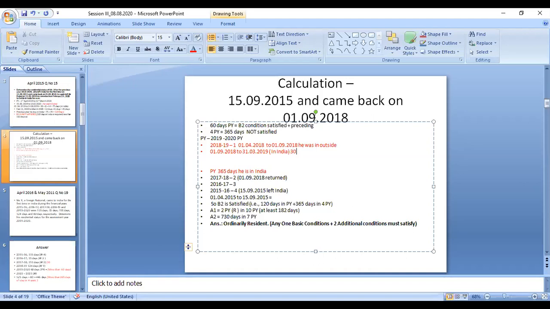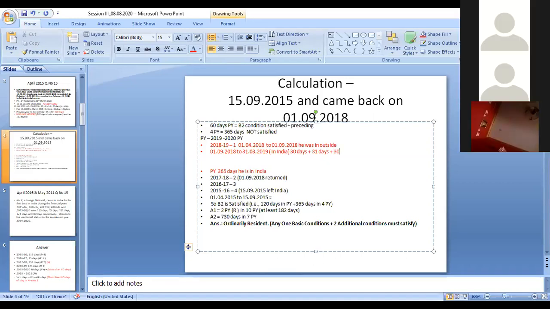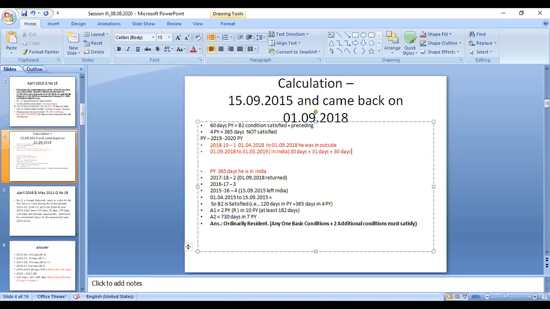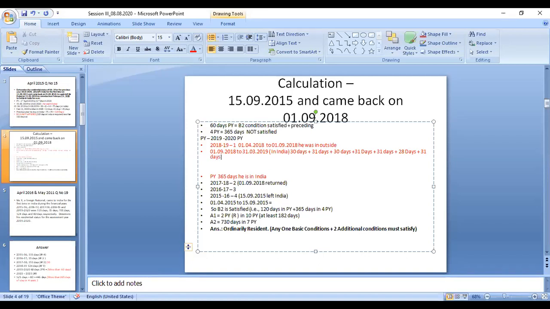September 30 days, plus October 31 days, plus November 30 days, plus December 31 days, plus January 31 days, plus February 28 days, plus March 31 days. So now we can put together all the days.